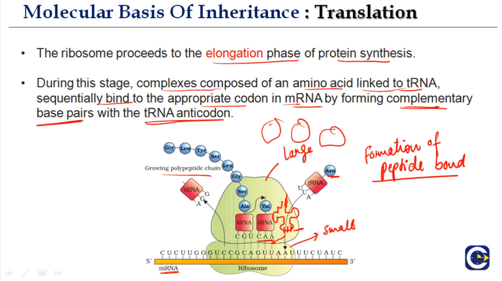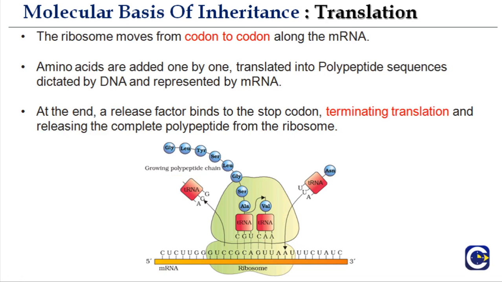I hope this process is clear. It is very important why asparagine is not binding and only valine is binding. This is because of the proper codon-anticodon interaction. And then the ribosome moves from codon to codon along the mRNA. It will keep on adding new amino acids.